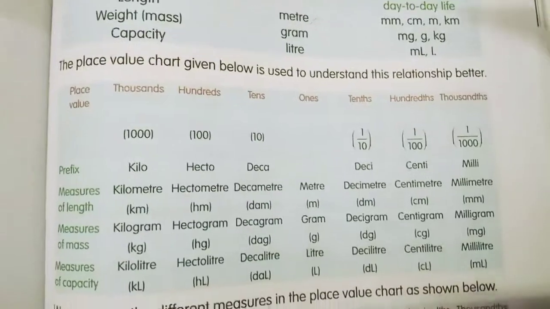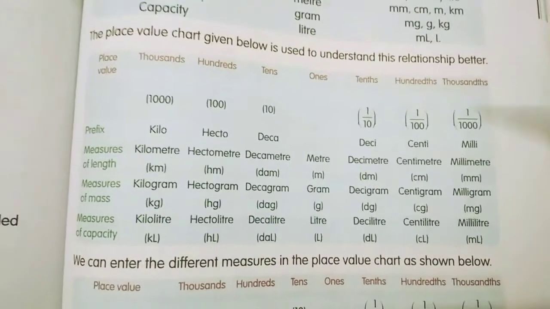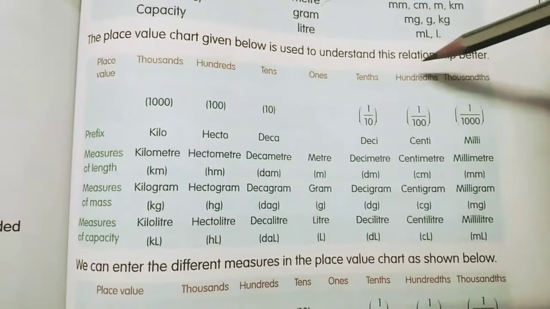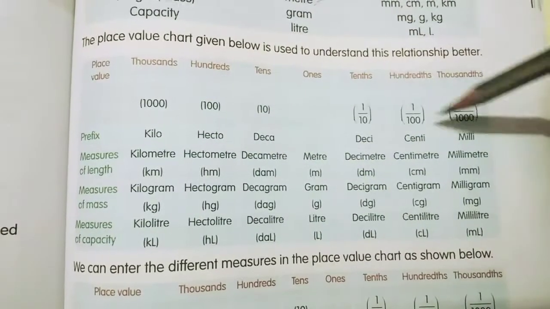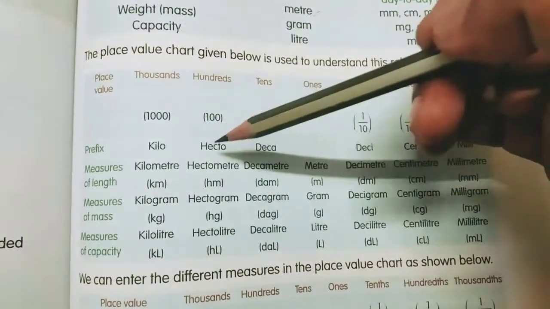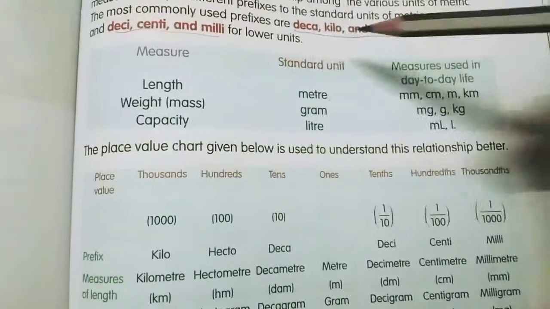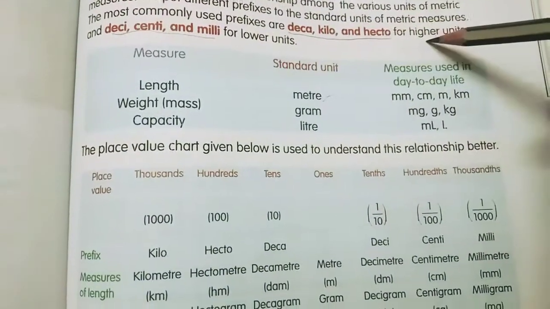Now here you can see the place value chart of the standard units. The higher units and the lower units. See here, kilo, hecto and deca. These are the higher units.